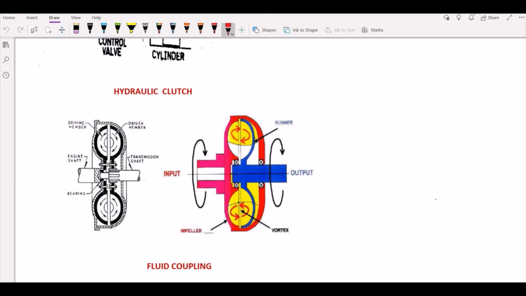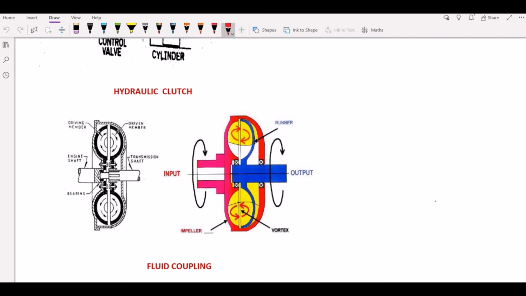So by this motion transmission, you have the power of your clutch driving plate transmitted without any metal to metal contact. Previously we used to have metal contact with the help of pressure plates and all. Here there is no metal to metal contact. As the driving member carries around the fluid, it tends to rotate the turbine as the speed of the driving member increases. Then it circulates the fluid, which gains energy, and this is important on the turbine, and it also makes the turbine or impeller blades rotate. By this your power has been transmitted from your impeller or pump onto the turbine.